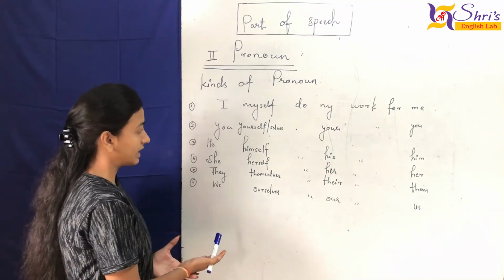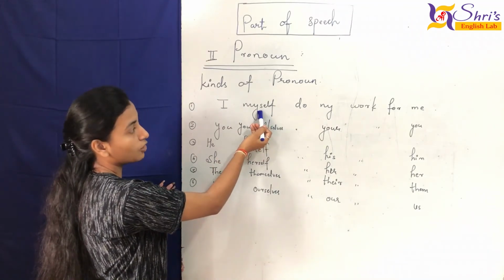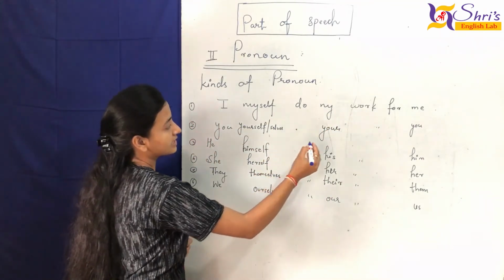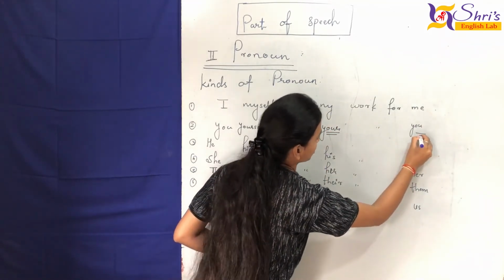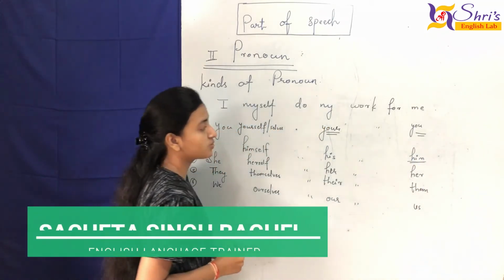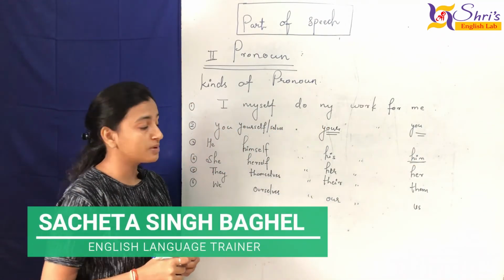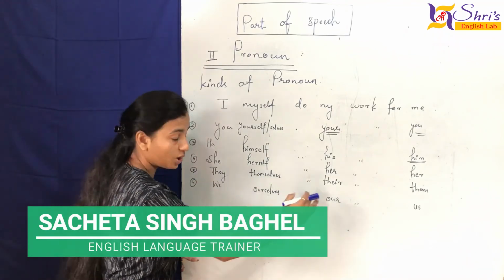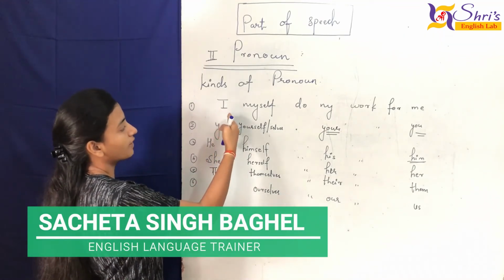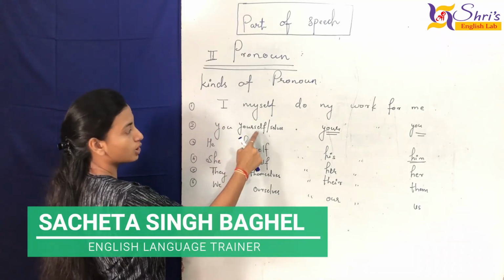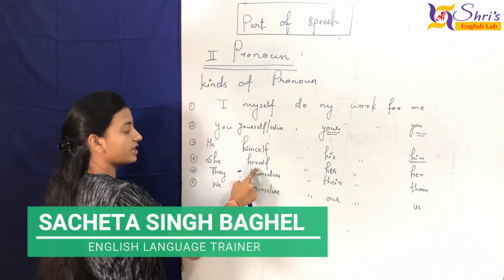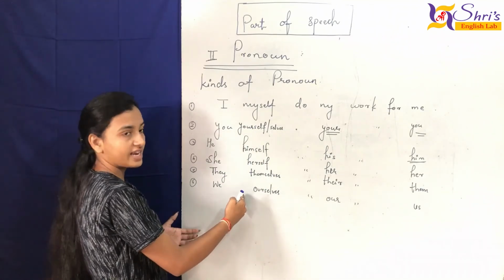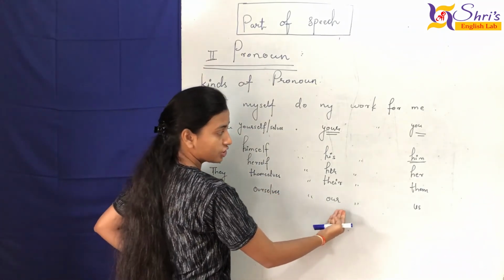As I told you, I goes with myself, and we further use my or me. These are the highlights I mentioned here. You have to pay attention to them, because these things must be in your mind most of the time, so that you understand how to put things in the proper order. So remember: I myself, you yourself, he himself, she herself, they themselves, we ourselves. You can catch these easily.